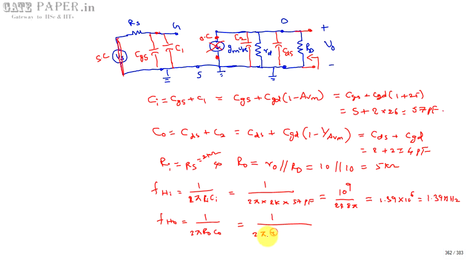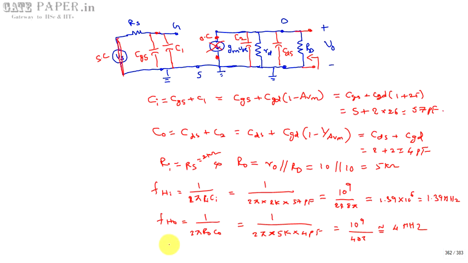R naught is equal to 5 kilo ohms, so 2 pi into 5k into C naught, and C naught value is 4 picofarad, so that is 10 power 9 divided by 5 into 4, 20, 40 pi, which will be around 3.4 megahertz.